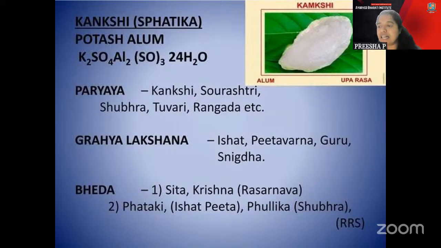Okay, the one is regarding the Fataki and the Fullika. Fataki is the Ishat Pita Varna, and the Fullika is the Shubra Varna, which is told there. And here there is Shweta and the Krishna Varna. Those are the types told according to Rasa Arnava. So according to Rasa Arnava, Kangshi is how many types? Like that, a question can be asked. Kangshi is of 2 types according to Rasa Arnava. That can be asked sometimes.